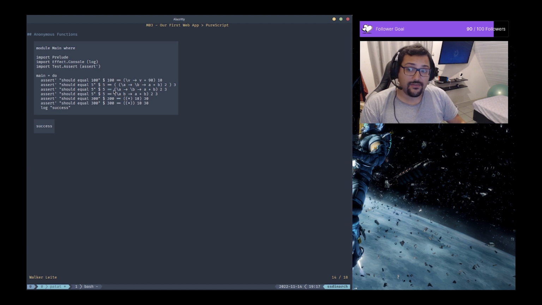And we can even go further. Here we have a simplified version. I know that the last one was complicated, but let's take a look at this one. Here we have just one single parenthesis, and we are passing in this parenthesis an anonymous function taking a and an anonymous function taking b, and we are doing the same thing, so a plus b. And I am applying this function to 2 and 3.